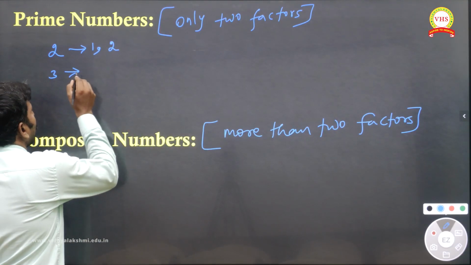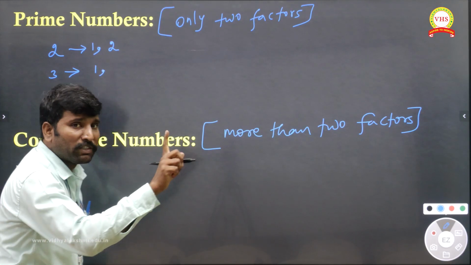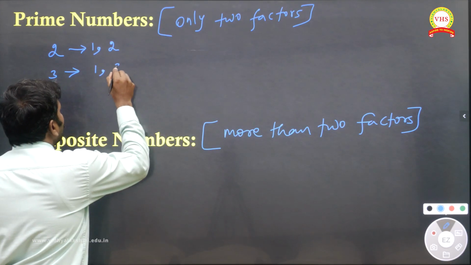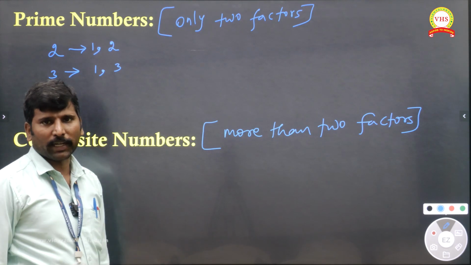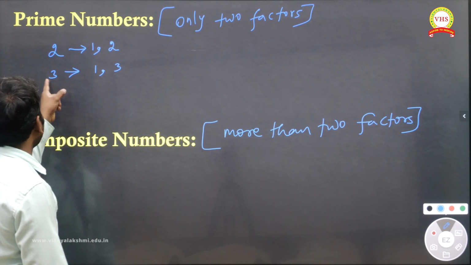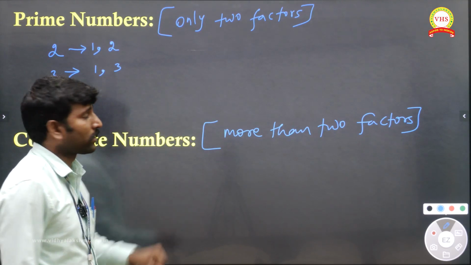Number 3: 3 is divisible by 1, 3 is not divisible by 2, and 3 is divisible by 3 itself. Whatever larger number you give, it will not divide. Understand? So 3 is also prime, because we have 2 factors, 1 and 3.